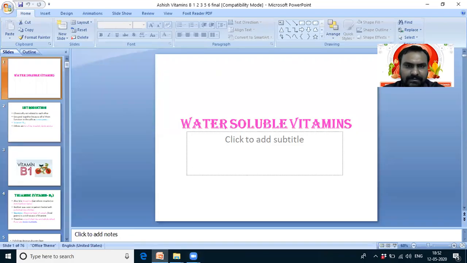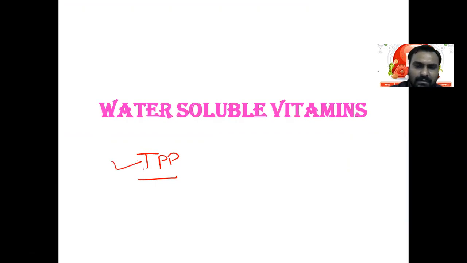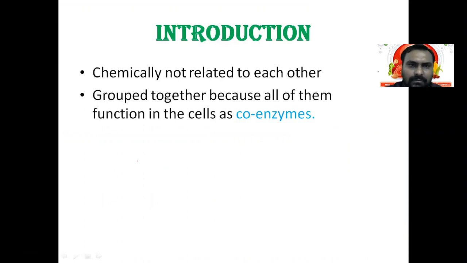So what is vitamin B1, which is named thiamine? The active form is thiamine pyrophosphate. This vitamin B1 comes under the B complex vitamins. They are not chemically related to each other, but because their function is the same, they act as coenzymes. That's why they are called B complex vitamins. They are grouped in one group.